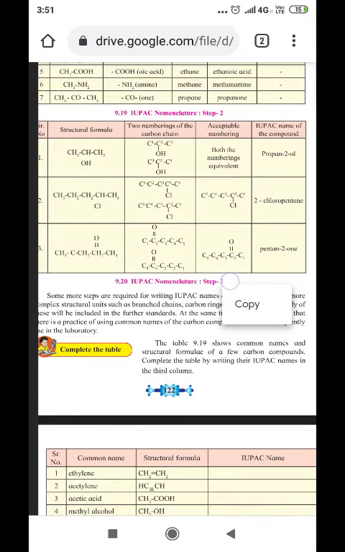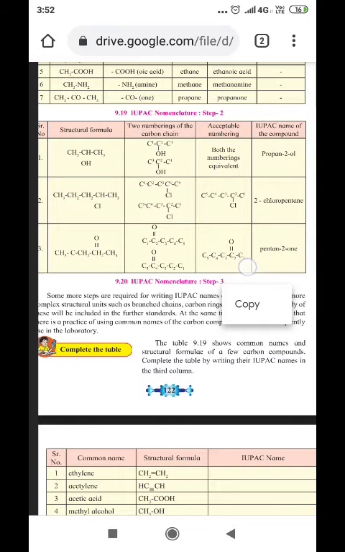Similarly, in the second one, straight chain carbon, total number of carbon is 5 and therefore the parental name is given as pentane. Since the halogen is attached to it, the prefix name is chloro if it is chlorine, bromo if it is bromine, iodo if it is iodine. Now this chloro, bromo or iodo is attached to which number of the carbon, that has to be written in such a way that the carbon attached to the halogen should get the least number.